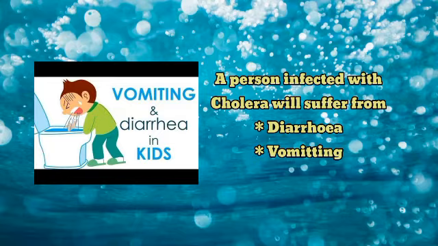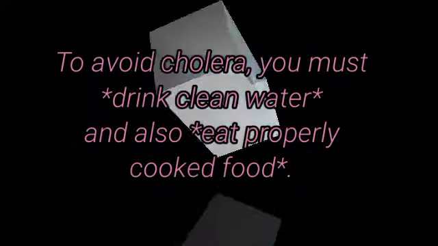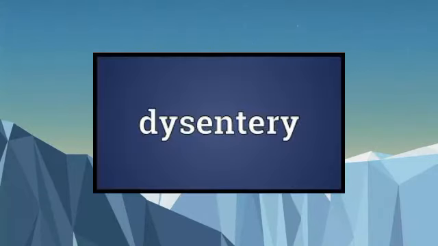Such a person will begin to vomit and also suffer from diarrhea. So kids, you must make sure that the water you drink should be what? Clean. To avoid cholera, you must drink clean water and also eat properly cooked food, because when you eat food which is not properly cooked, it can cause diarrhea, okay, and cholera.